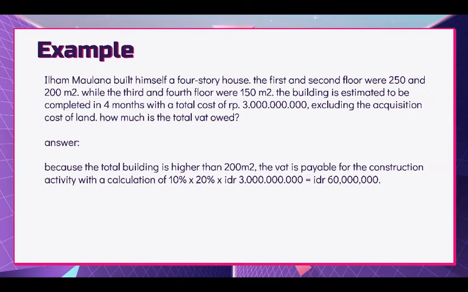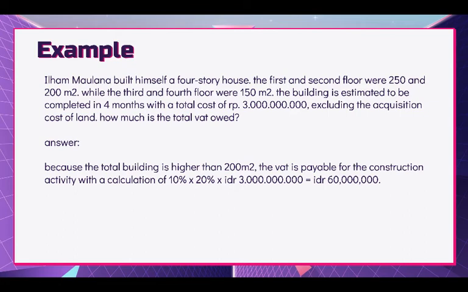Ilham Maulana built himself a 4-story house. The first and second floors were 250 and 200 square meters, while the third and fourth floors were 150 square meters. The building is estimated to be completed in 4 months with a total cost of 3 billion rupiahs, excluding the acquisition cost of land. How much is the total VAT owed?